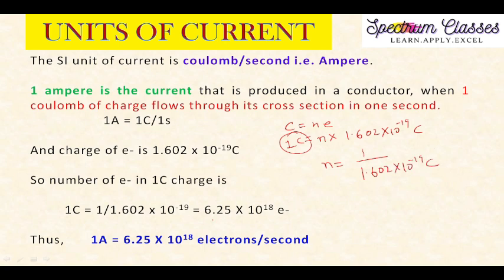It means we are getting this much number of electrons. So 1 ampere is equal to the flow of this many electrons per second. I find this very important and interesting, right?